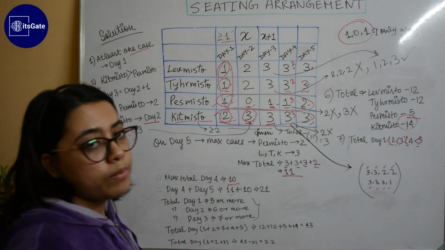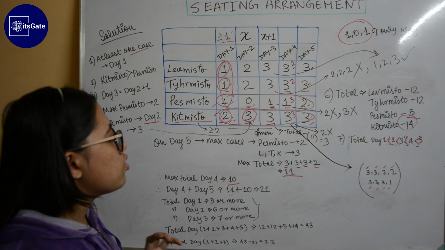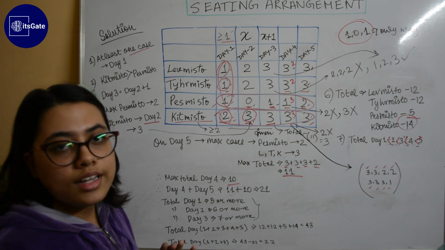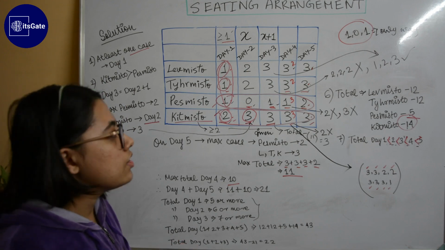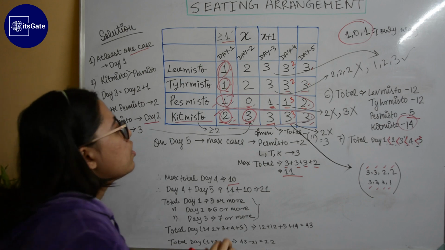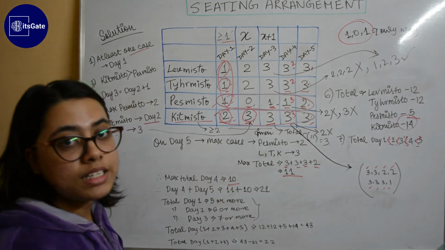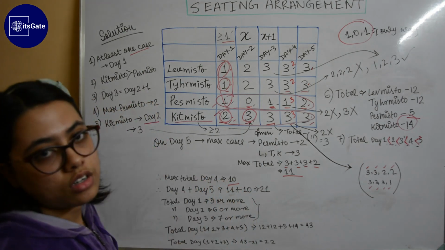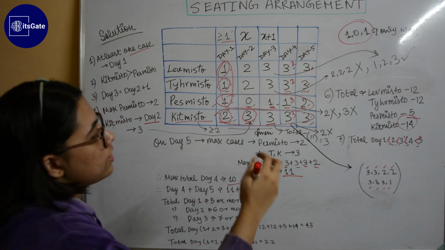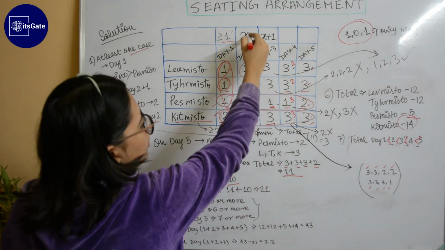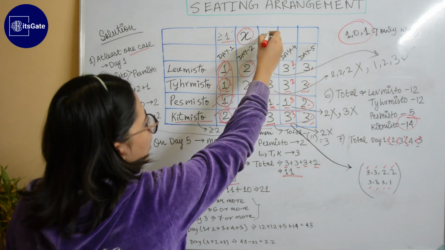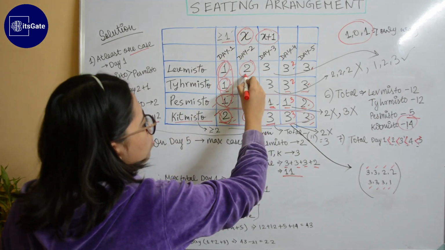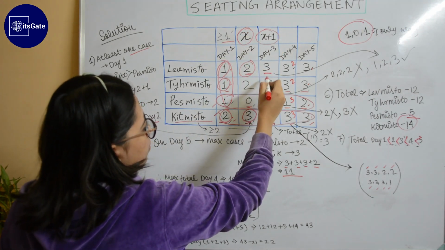So 5 can be achieved using 0, 1, 2, 3 in only 2 and 3. There's no other way to achieve 5. So we have to put 2 and 3. But in what combination? Is it 3, 2 or 2, 3? See, here it's already given that this should be 1 less than this. So 2 should be put here and 3 should be put here.